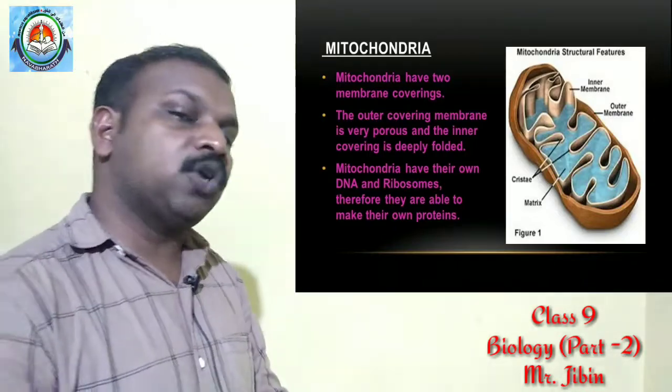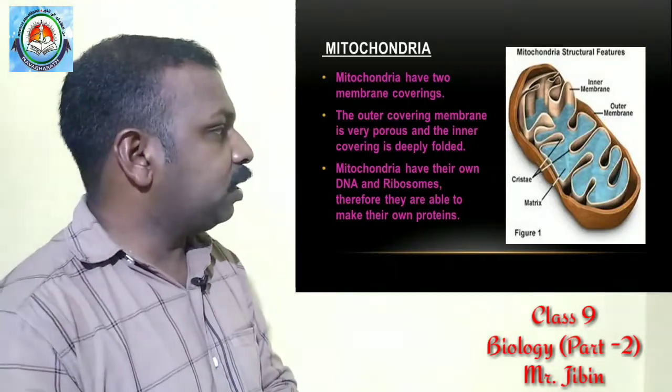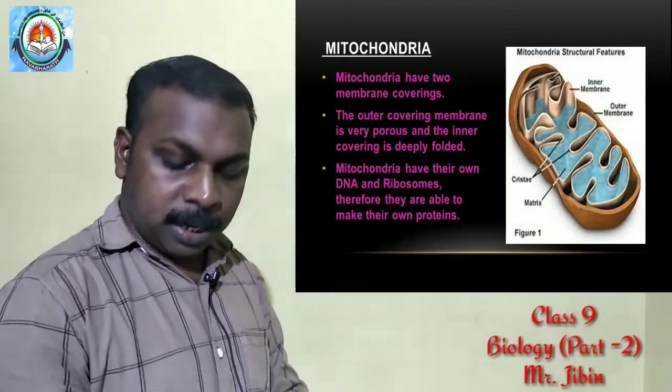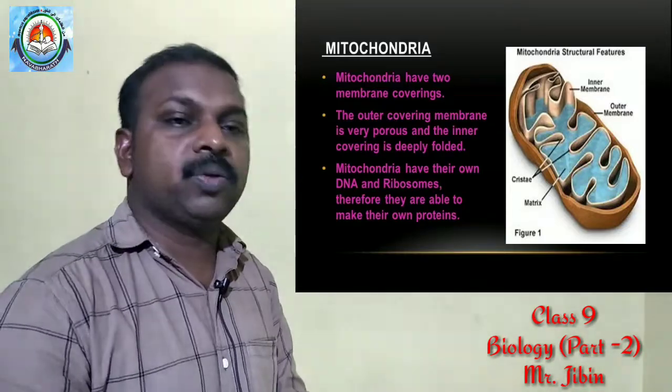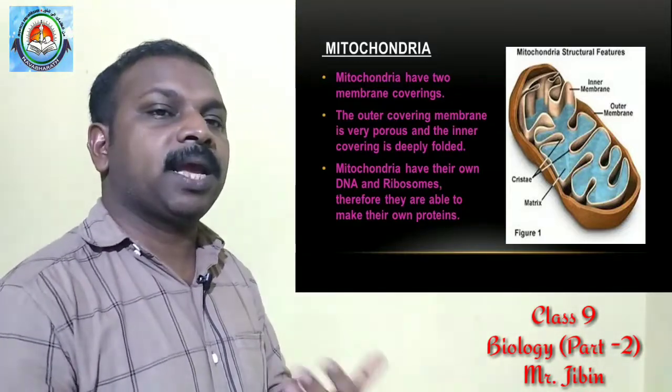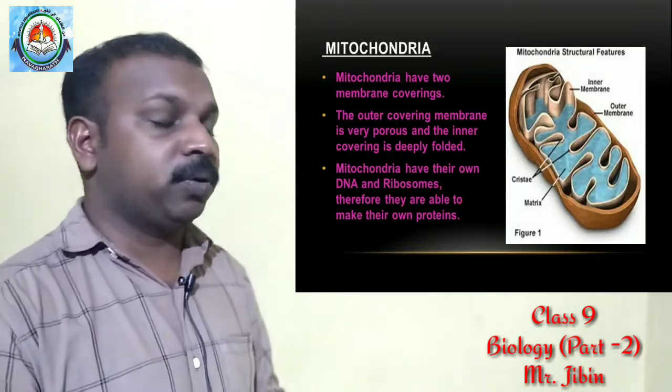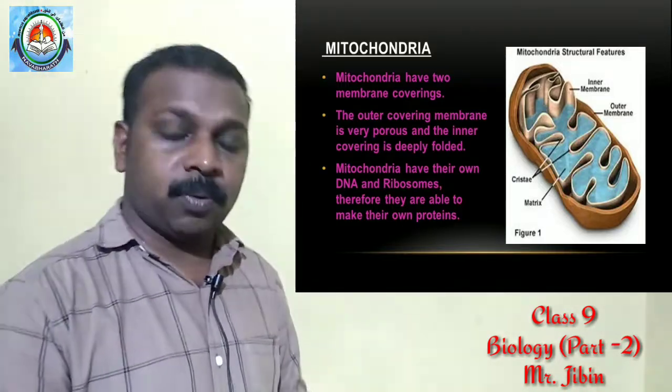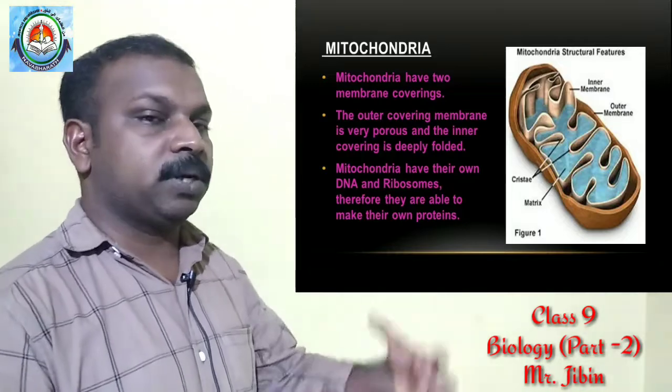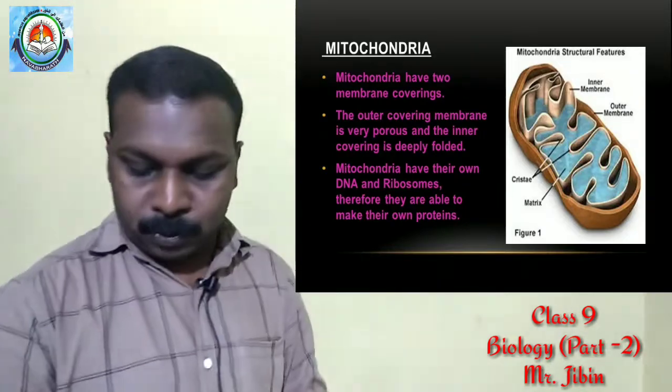And mitochondria have their own DNA and their own ribosomes, so they can make their own proteins. They do not depend on any other organelles for proteins. They produce their own protein from their own ribosomes.